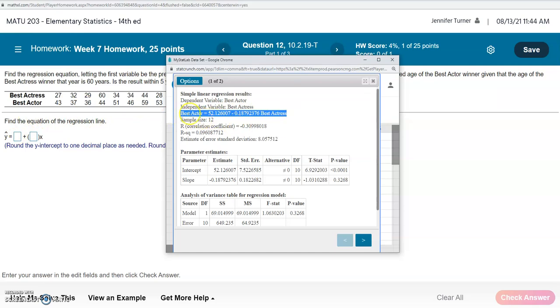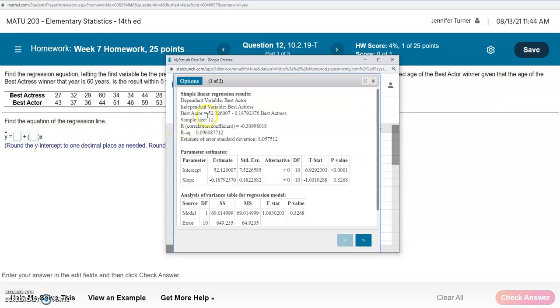Imagine again, Best Actor is like the Y and Best Actress is like the X. So the number here is the value that goes in the first cell not connected to the X, and the value here is the value that goes in the cell connected to the X.